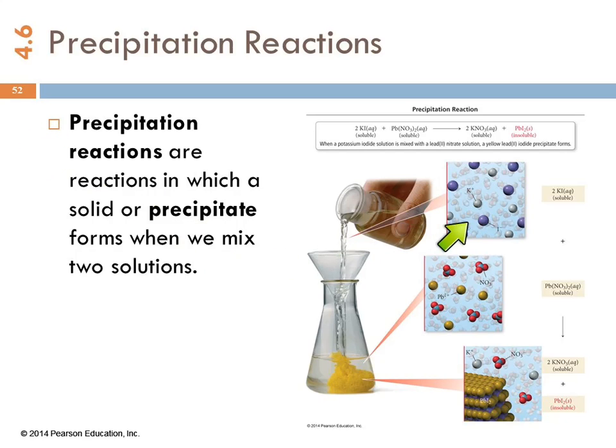In this example, we've got potassium iodide. The potassium and iodide ions are separated, they're soluble. And we've got lead, yellow ones, and nitrate ions, and those are soluble. But when we mix them, the lead and the iodide are very attracted to each other. So here's my goofy chemistry land analogy for this one.